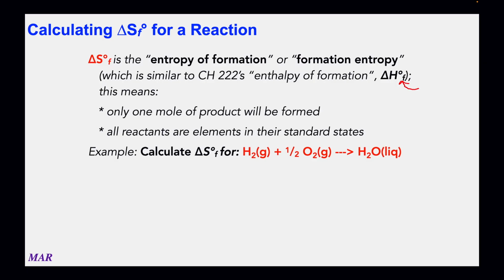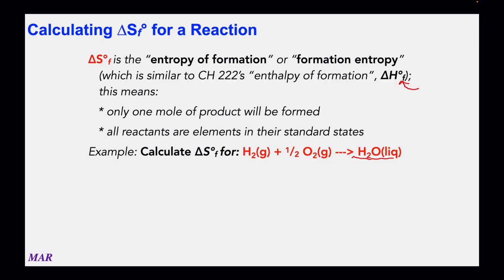And likewise with delta S, you want to have just 1 mole of product, and all reactants are elements in their standard state. So in this example, we're calculating the entropy of formation for hydrogen plus oxygen making liquid water. And again, because it's a formation, we have to have 1 mole of product. We can't have a 2 right there. So in Chem 222, I was whining about how even I have to use fractions here. I have to use fractions here as well, because you can only have 1 mole of product, and oxygen always comes as a diatomic, so we're stuck with the 1/2 O2.